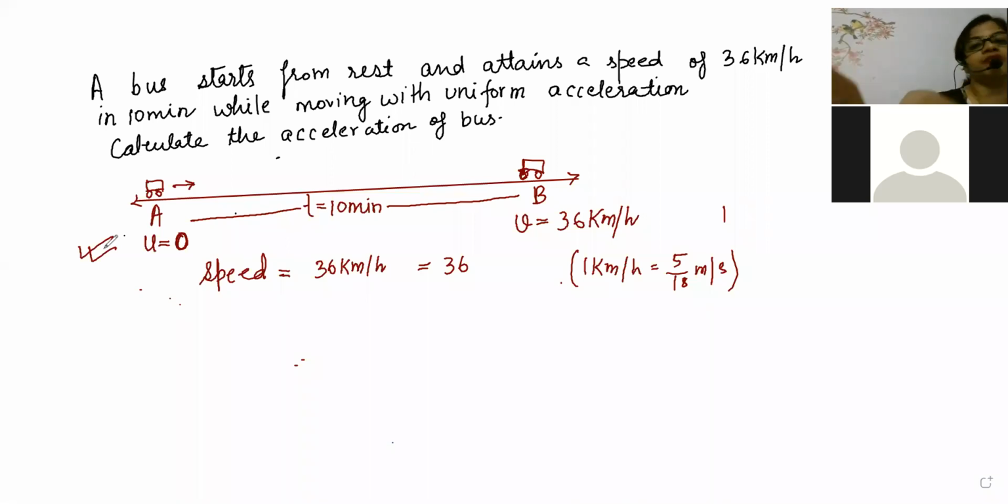So for Darshini, the bus was exactly at rest. And after that, what did Darshini do? After that, in 10 minutes, her speed was 36 kilometer per hour. So now they are asking, after 10 minutes, the velocity of Darshini's bus is 36 kilometer per hour. So what is the acceleration?